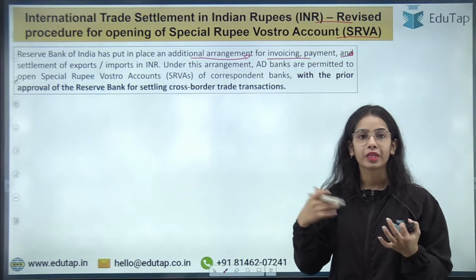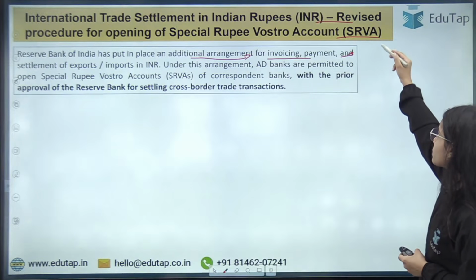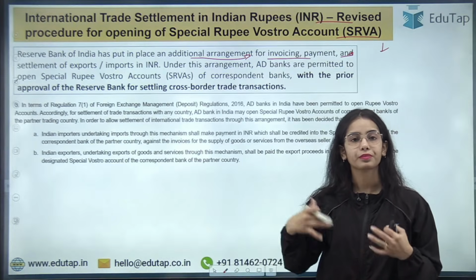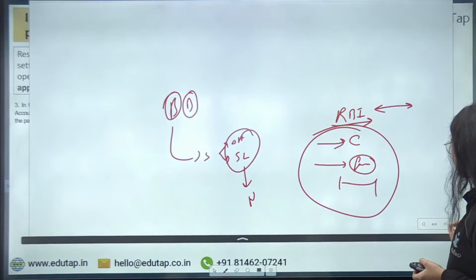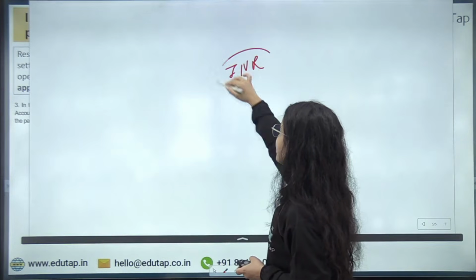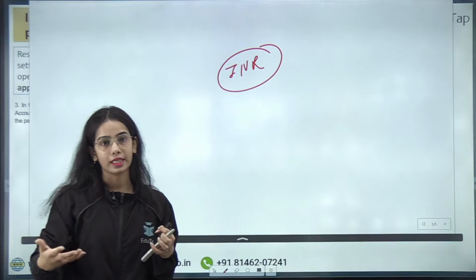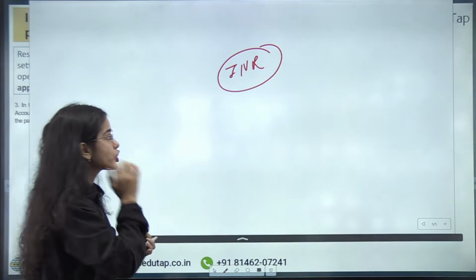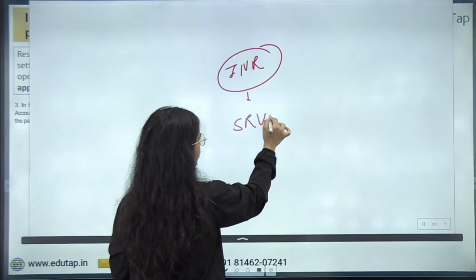Previously, the Reserve Bank of India had released a notification regarding the special rupee Vostro account that we have already discussed. So basically, what is a special rupee Vostro account? It was said that we want trade and trade settlement to happen in Indian rupees or local currencies. Okay, so India wants that trade settlement should happen in Indian rupees. So it was said by the Reserve Bank of India that there is a special rupee Vostro account.